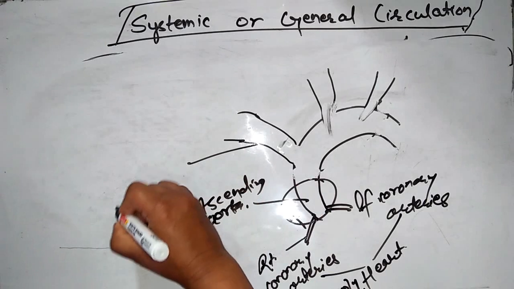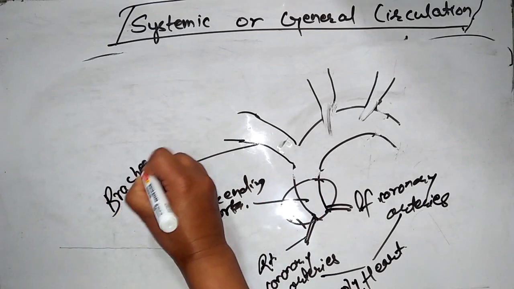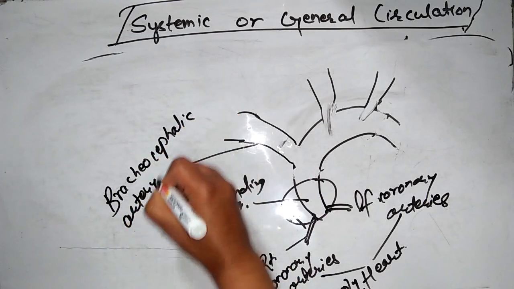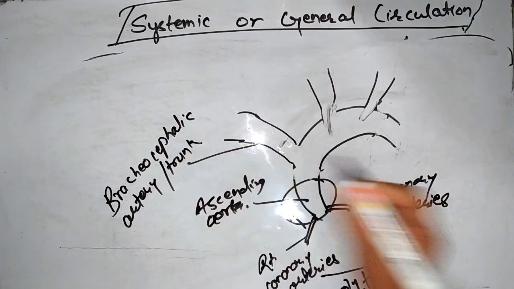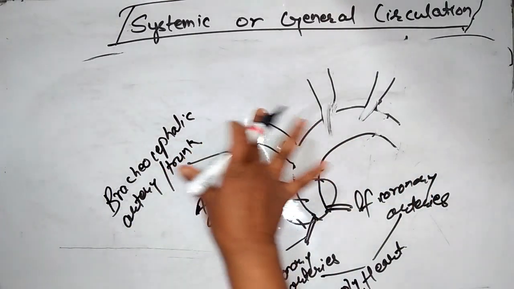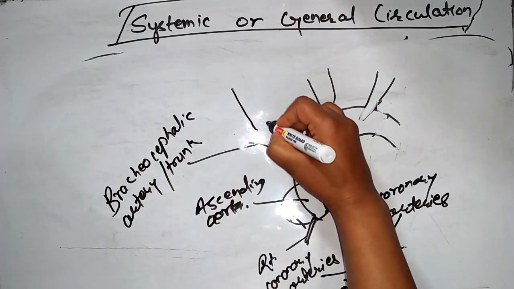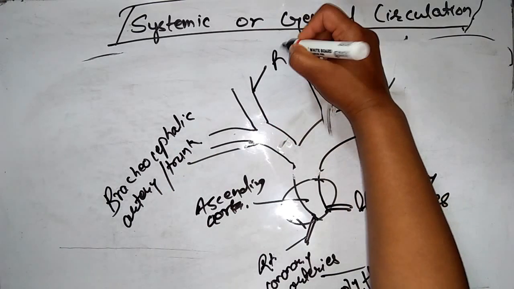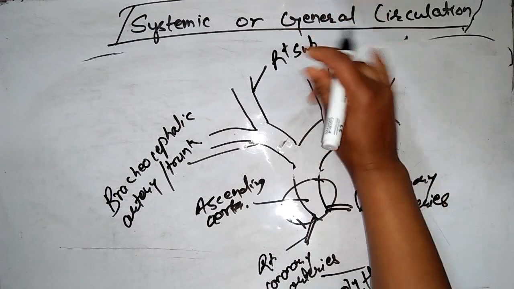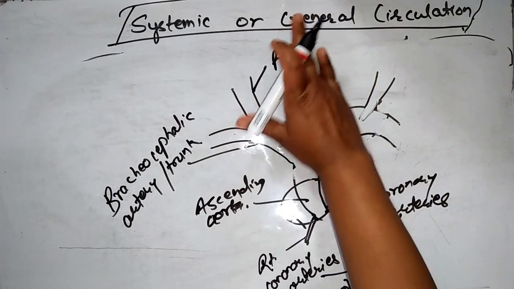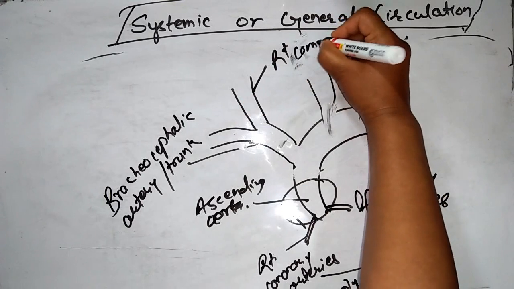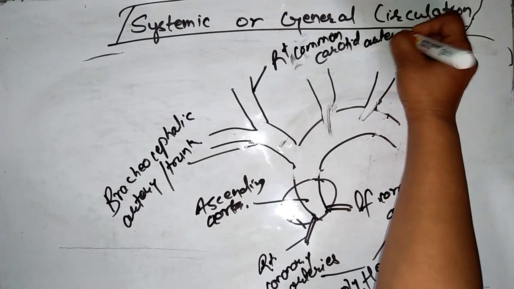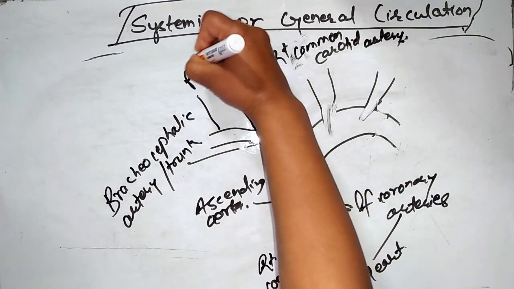So let's name it: brachiocephalic artery or trunk. Again, this brachiocephalic artery is sub-branched into two arteries. Firstly, this is the right subclavian. This is the right common carotid artery. And this is the right subclavian artery.